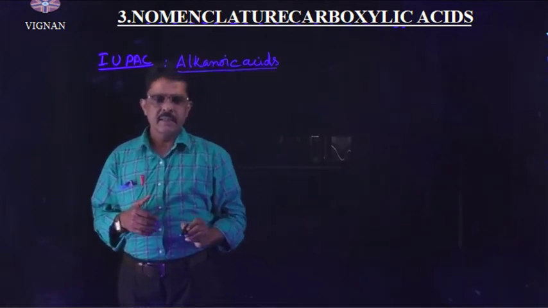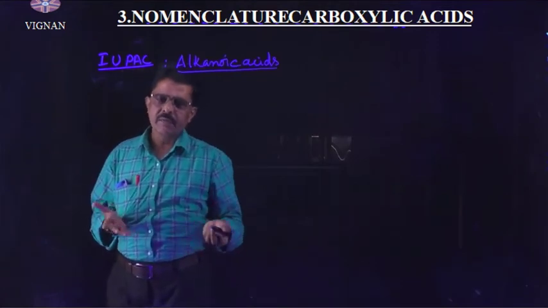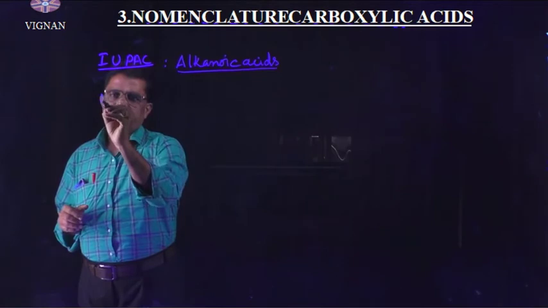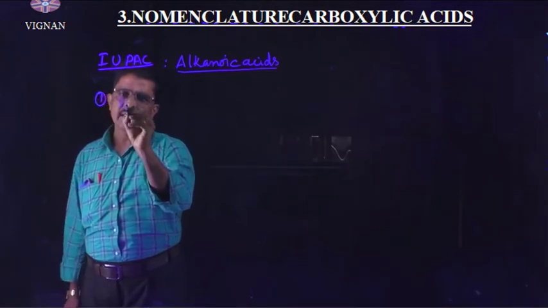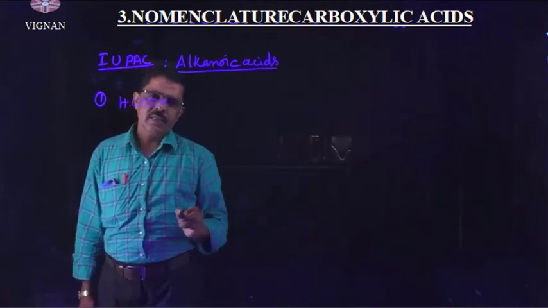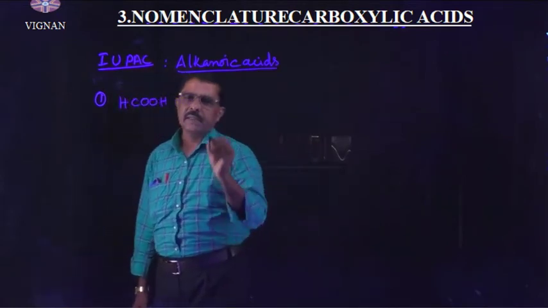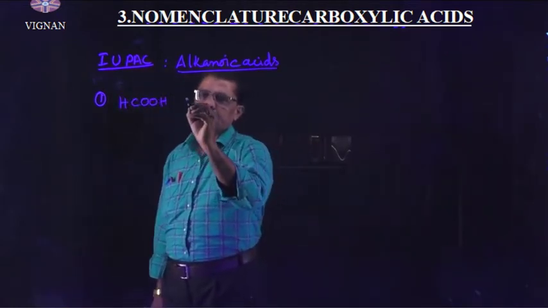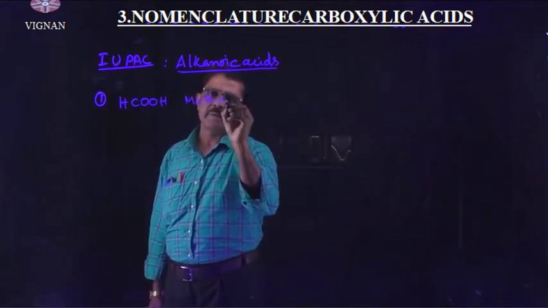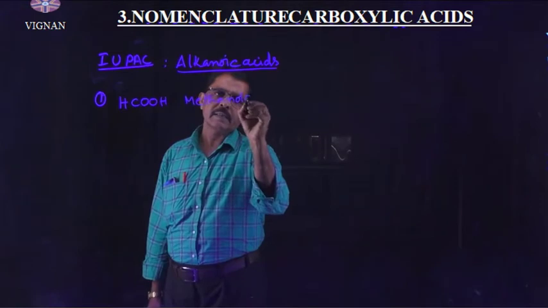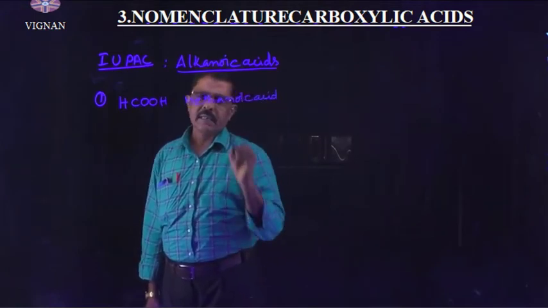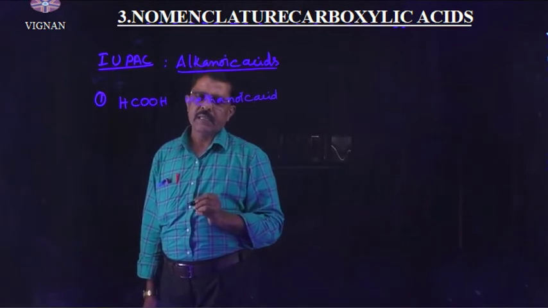Right? Understand? Let us discuss one by one with examples. The formula of the compound I want to write here is HCOOH. This HCOOH is named methanoic acid. Why do we say this is methanoic acid?